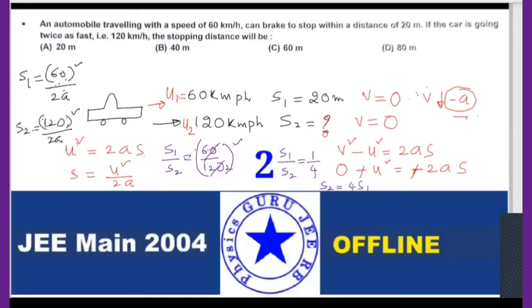s1 is given how much? 20. 4 into 20, how much here? 4 into 20, which is nothing but 80 meters. Is it clear, this one? All of you? Or any doubt here?